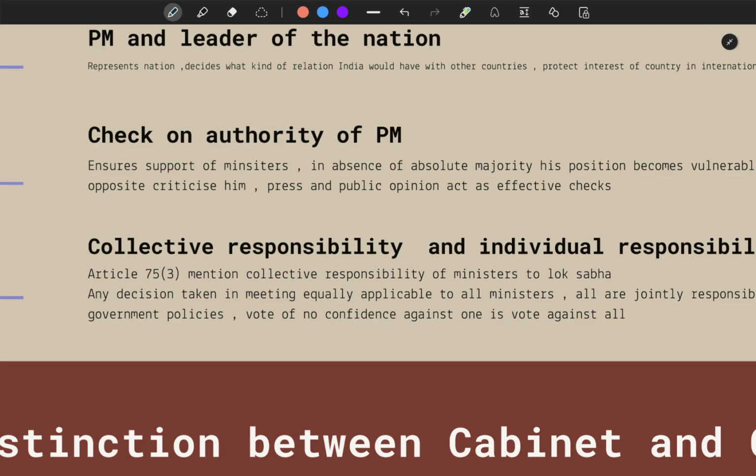Also, it is seen that if they resign and lose the confidence of the Lok Sabha, everyone has to resign. It's not like only one minister is resigning. And ministers are individually responsible to the President. They hold office during the pleasure of the President and may be dismissed by him on the advice of the Prime Minister, even when they may have the confidence of the legislature.